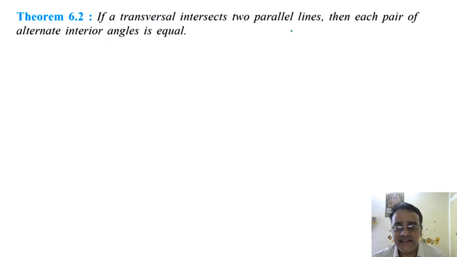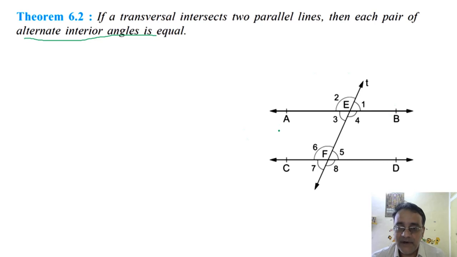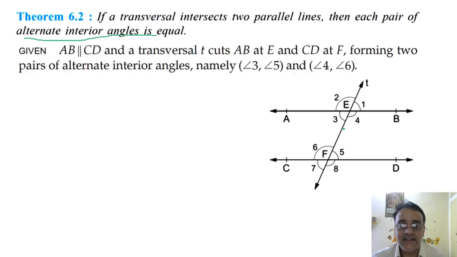If a transversal intersects two parallel lines, then each pair of alternate interior angles is equal. ओके, सो हम लोग को ये प्रूव करना है कि alternate interior angles equal होते हैं. So let us start with the given part, that is AB is parallel to CD and transversal T intersects AB at point E and CD at point F, forming two pairs of alternate interior angles, angle 3 and angle 5, angle 4 and angle 6. What we have to show is that these two angles are equal to each other. Angle 3 is equal to angle 5 and angle 4 is equal to angle 6.